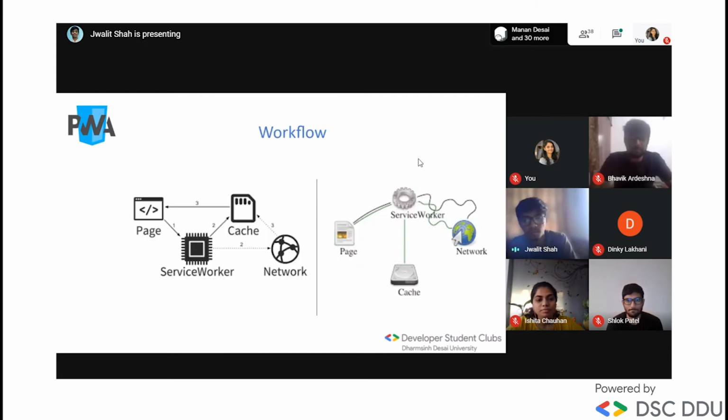Okay. And more importantly, the workflow. The service worker sits between your phone or your native device and the server. So when any data is not present in the cache, which is your local memory in the browser, it will directly call the server, fetch the data from there and display it on the page, which is shown below in two diagrams.